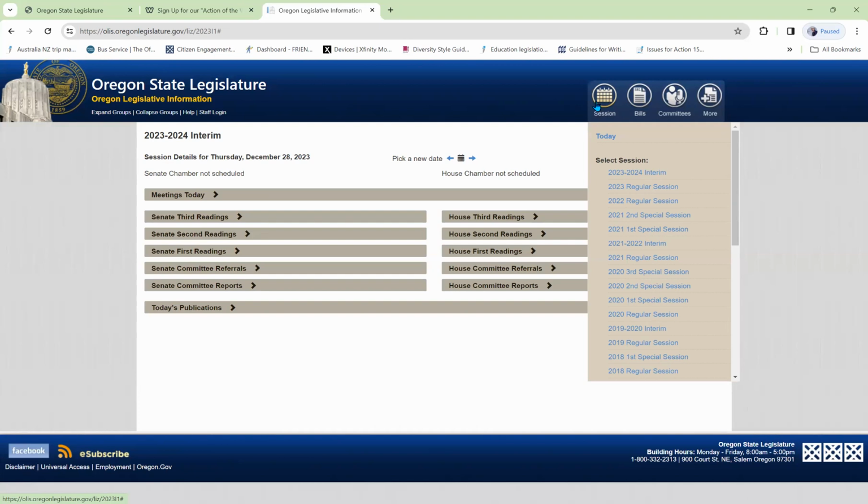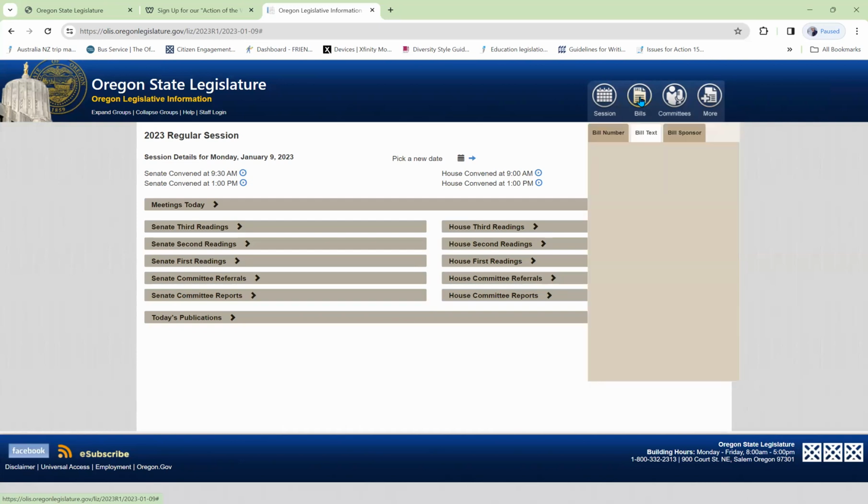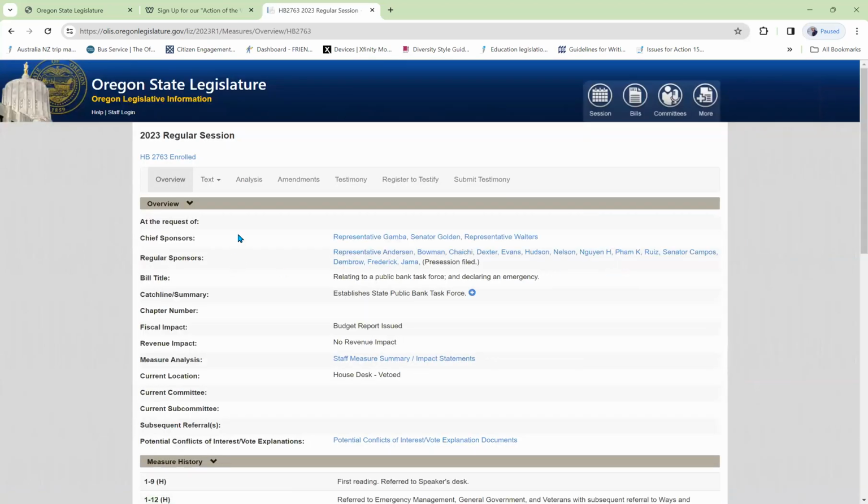First, we go to session. That was in the 2023 regular session. And then we can look up the bill for that session. We can look it up by bill number, by text, or by sponsor. In this case, it was about public banking. And we find that there were two bills. One established the Bank of the State of Oregon. Another one establishes a state public bank task force. That's the one that we're looking for.